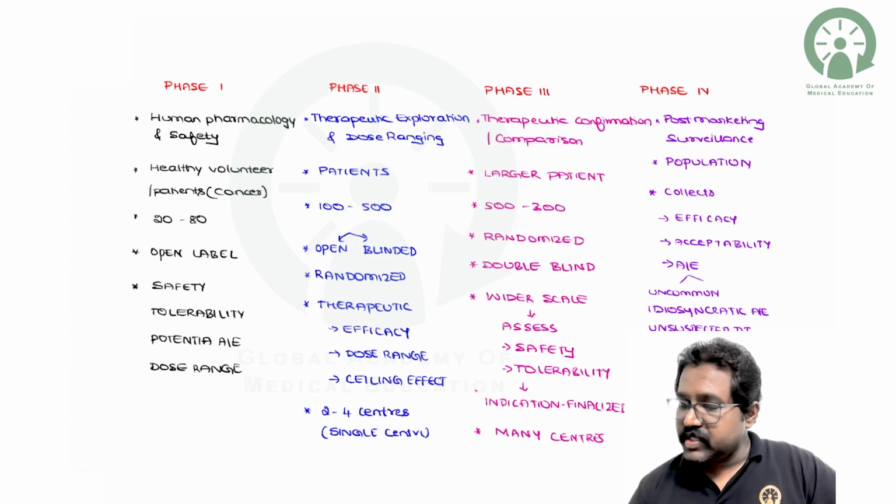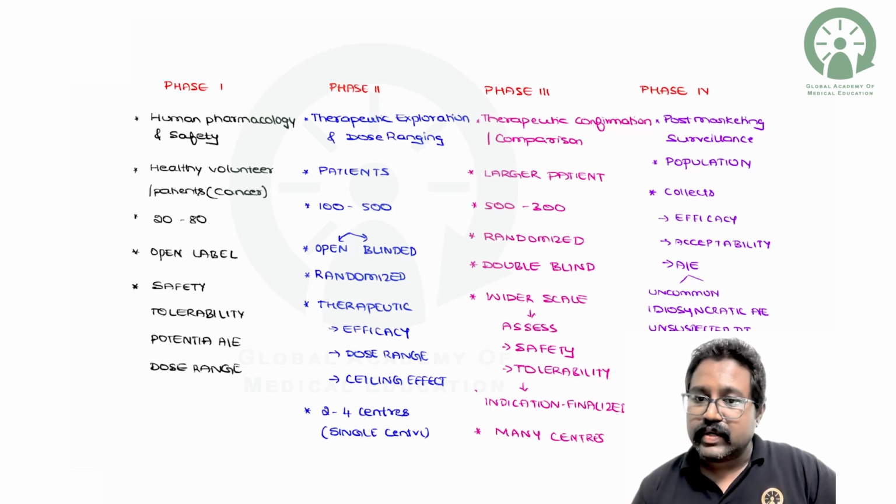Phase 4 is also called pharmacovigilance, where you're going to test the same drug in a larger population. Because all these drug tests are done in a controlled environment in a limited number of candidates, that is the healthy volunteers and the patients, we will not come to know the overall picture of how the drug is going to produce its effects in the larger population.